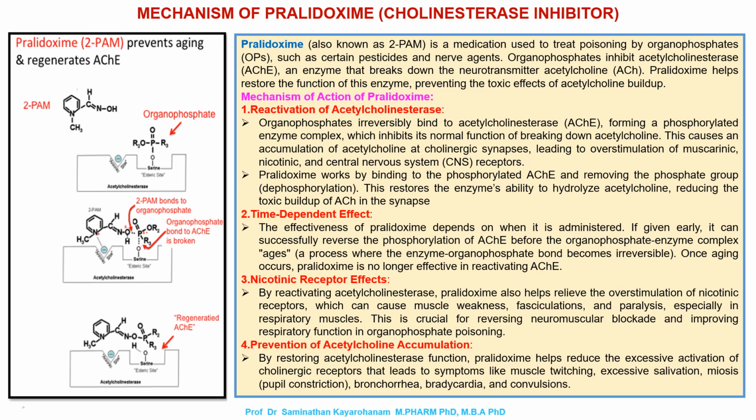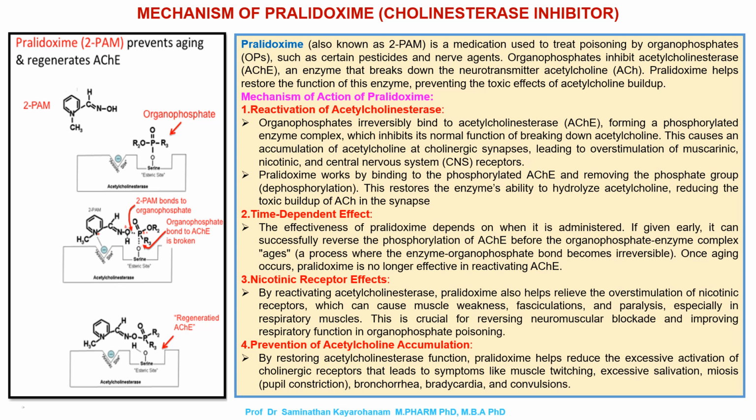This causes an accumulation of acetylcholine in cholinergic synapses, leading to overstimulation of muscarinic, nicotinic, and central nervous system (CNS) receptors. Pralidoxime works by binding to the phosphorylated acetylcholinesterase and removing the phosphate group, dephosphorylation. This restores the enzyme's ability to hydrolyze acetylcholine, reducing the toxic buildup of acetylcholine in the synapse.